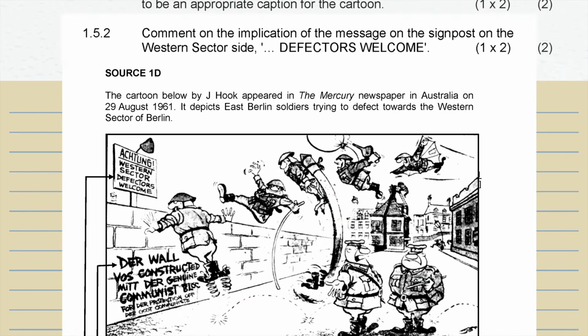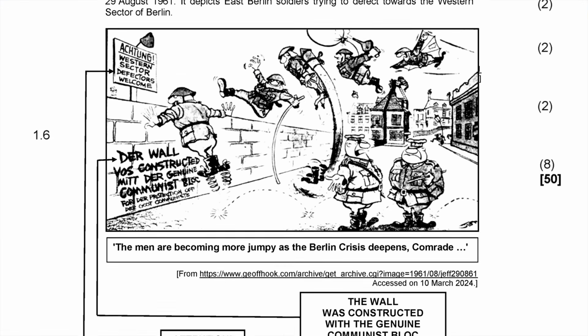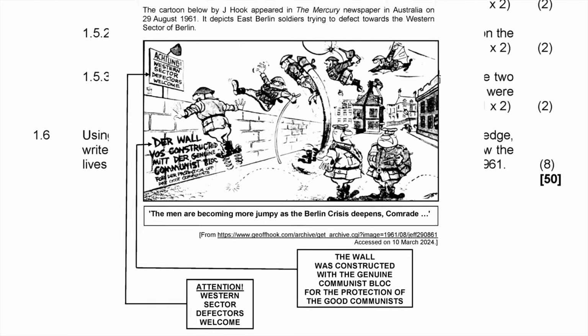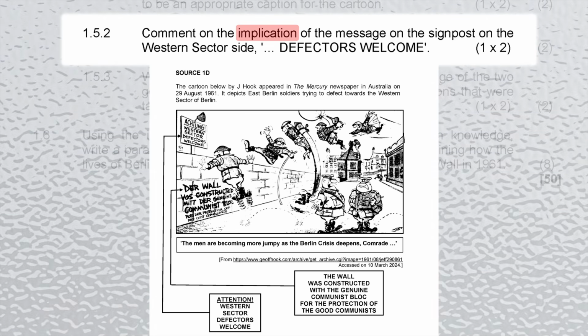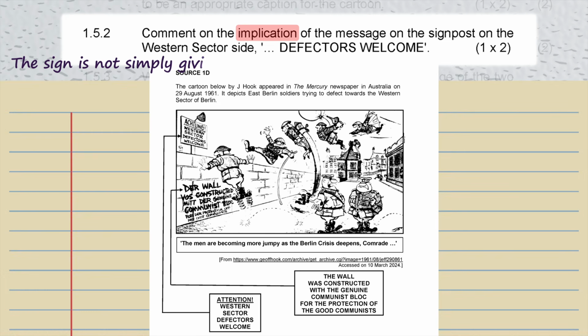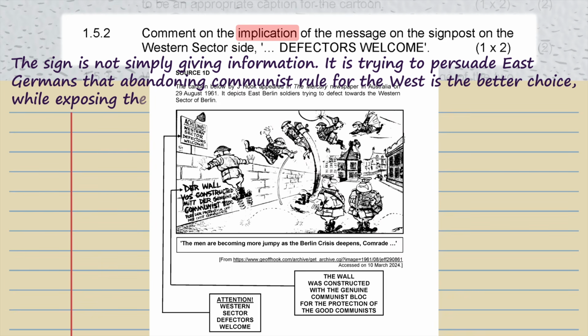Then comes question 1.5.2 based on the sign on the Western sector side that says "Defectors welcome." The question instructs us to comment on the implication of the message on the signpost on the Western sector side, "Defectors welcome." The sign is not simply giving information, it is trying to persuade East Germans that leaving communist rule for the West is the better choice, while also exposing the weakness of the German Democratic Republic.